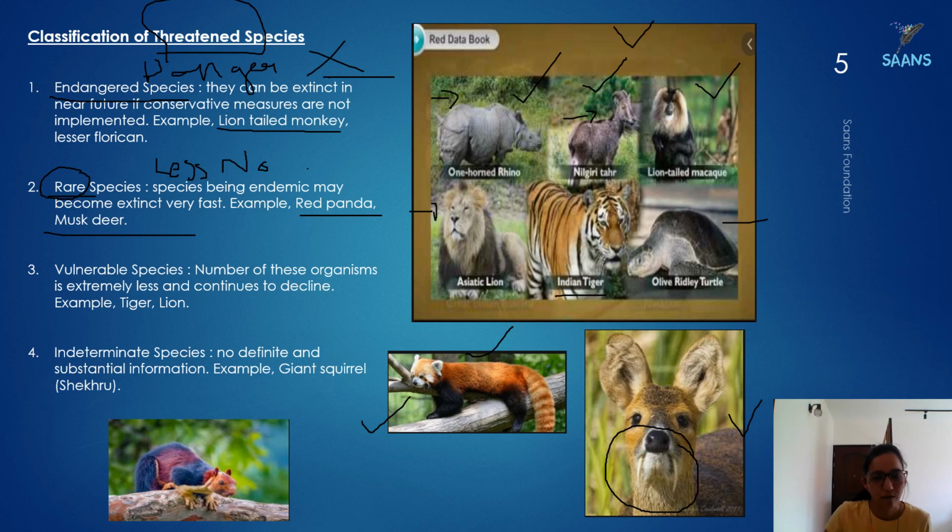Vulnerable means they are going to be attacked again and again for their coat and their teeth. So this is our tiger and the lion, mighty cats. Vulnerable means they are prone to attack; the name itself tells you. Indeterminate means something that is difficult to determine: we don't get their numbers or information about them. These animals are very shy, so they don't come out. This is an amazing colorful looking squirrel, the giant squirrel. It is at least 2 to 3 times bigger than your normal squirrel.